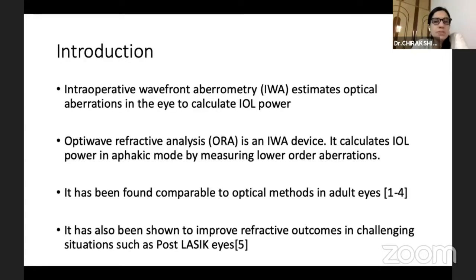We know intraoperative wavefront aberrometry estimates optical aberrations of the eye, and this helps to calculate the IOL power. ORA is an IWA device. It calculates the IOL power based on Talbot-Moire interferometry, and this has been found effective in aphakic mode in measuring lower order aberrations, including spheres and cylinders. It has been found comparable to optical methods in adult eyes. It has also been shown to improve refractive outcome in challenging situations, including post-LASIK, post-refractive eyes.